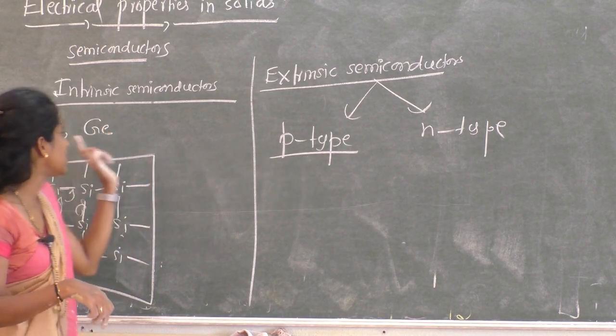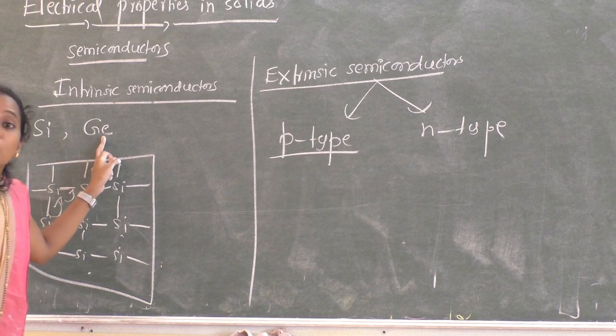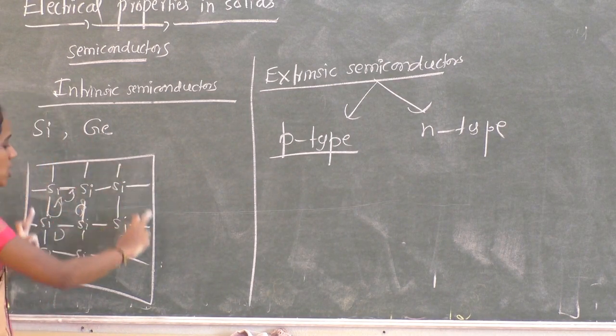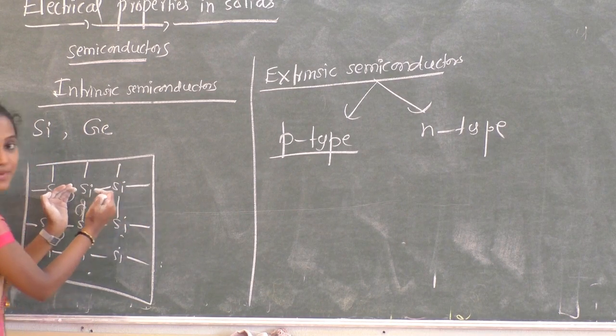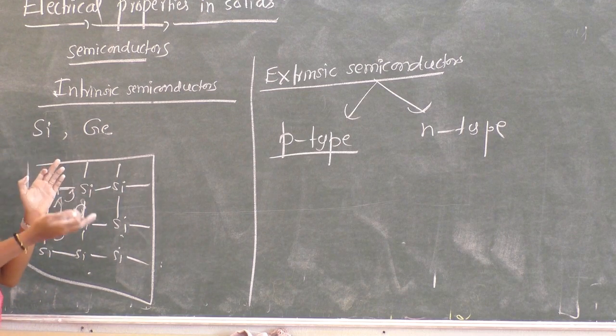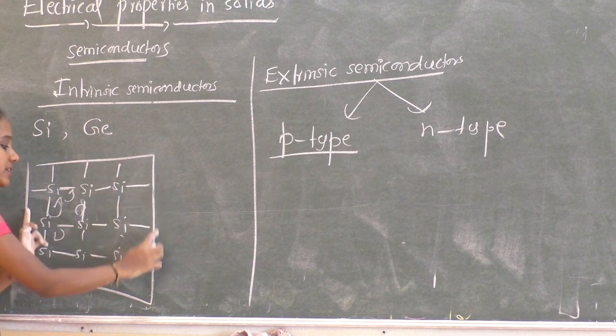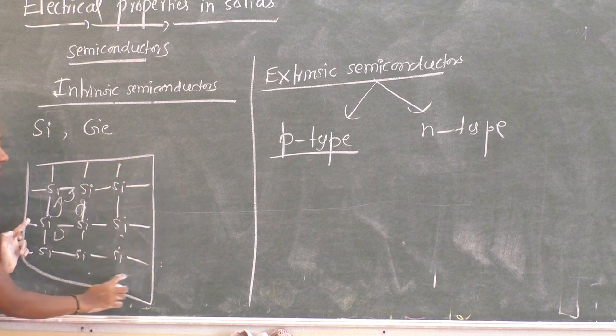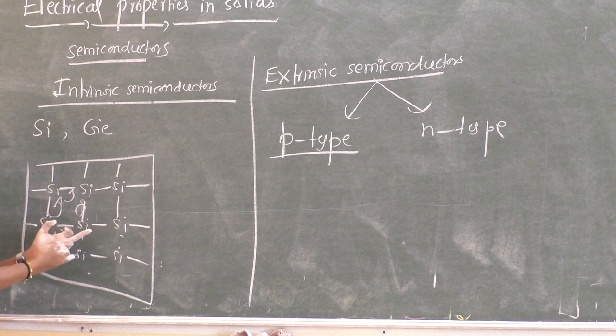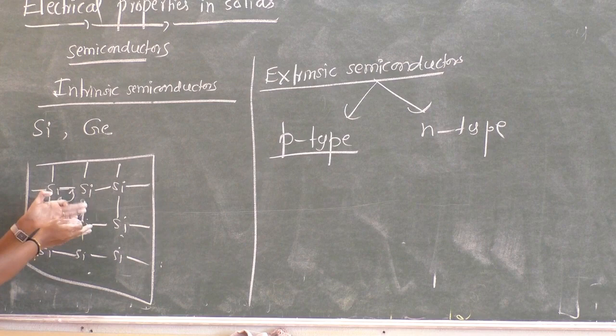What are group 14 elements? Silicon and germanium are the pure semiconductors. So this is a silicon crystal. To this intrinsic semiconductor, in order to enhance the electrical conductivity, other than temperature, temperature also is one of the factors.